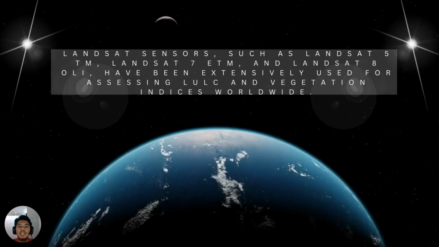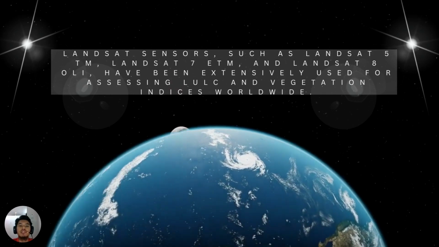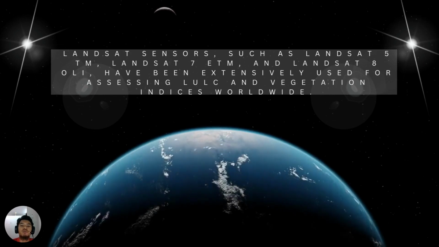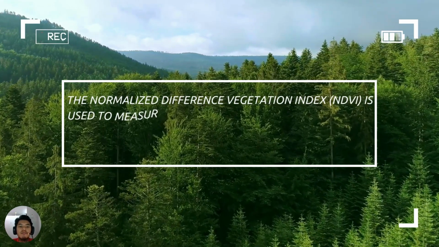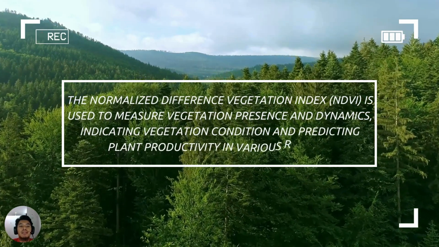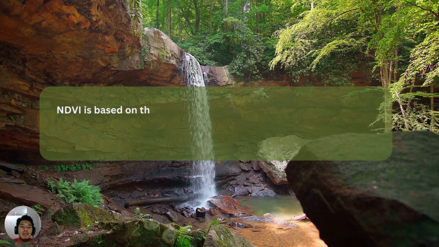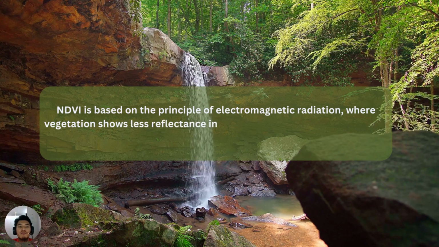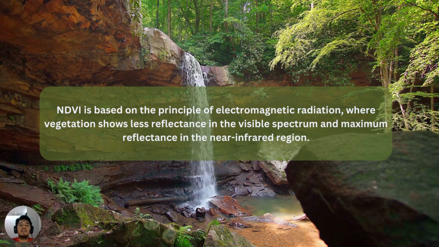Landsat sensors such as Landsat 5 TM, Landsat 7 ETM, and Landsat 8 have been extensively used for assessing LULC and vegetation indexes worldwide. The Normalized Difference Vegetation Index (NDVI) is used to measure vegetation presence and dynamics, indicating vegetation condition and predicting plant productivity in various regions. The NDVI is based on the principle of electromagnetic radiation, where vegetation shows less reflectance in the visible spectrum and maximum reflectance in the near infrared region.